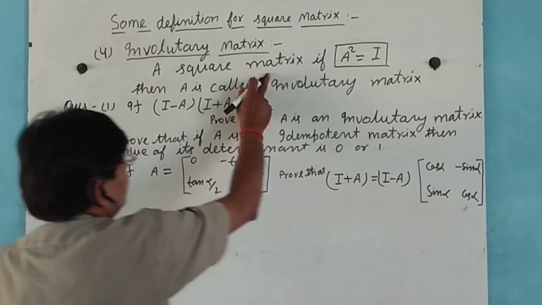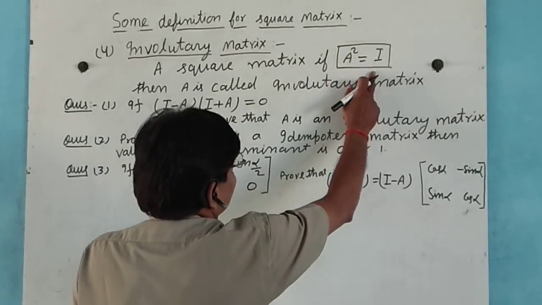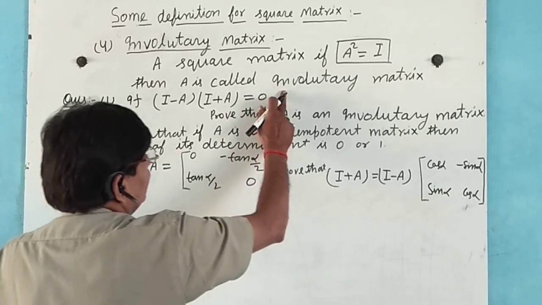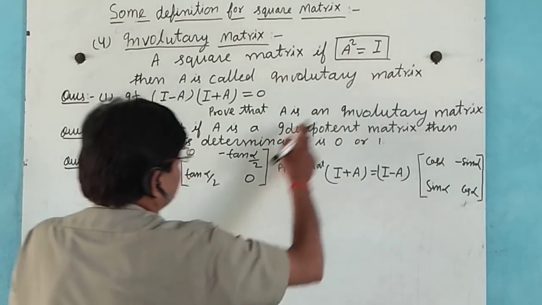A square matrix A, if A square equals I, then A is called an involutory matrix.